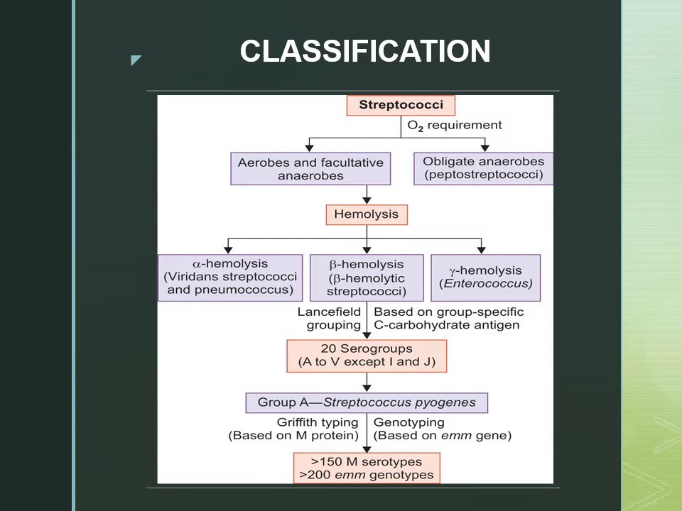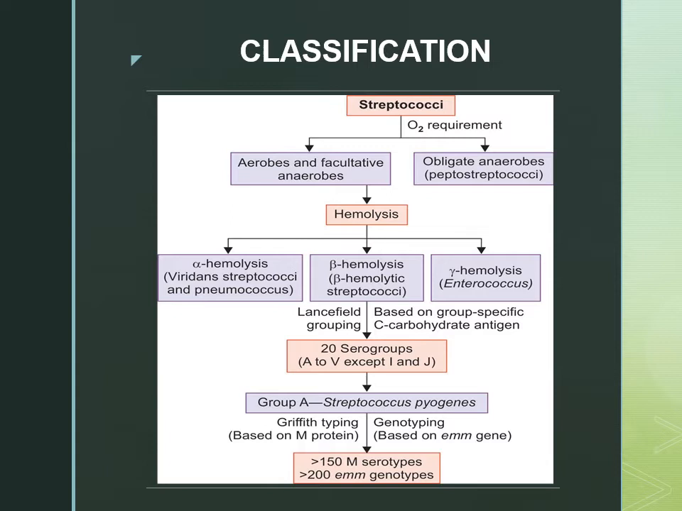Hemolysis we see on the blood agar plate, sheep blood agar. Alpha hemolysis means there is a greenish discoloration or partial hemolysis, which is given by the pneumococcus, that is Streptococcus pneumoniae, or other commensal bacteria of the Viridans group like Streptococcus mitis, mutans. So they give alpha hemolysis.